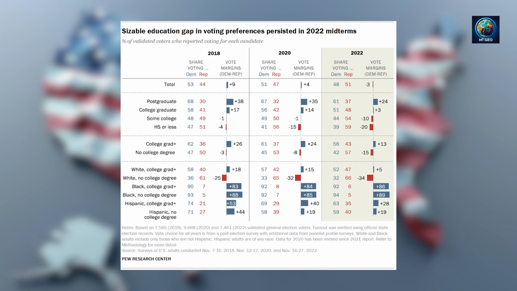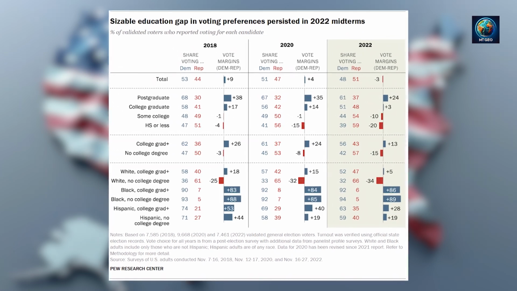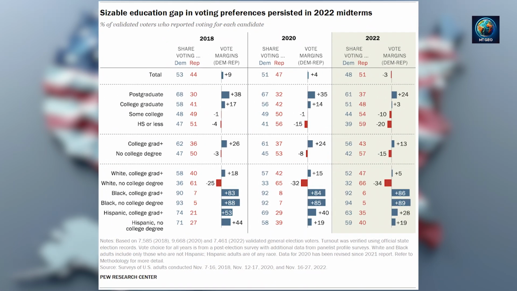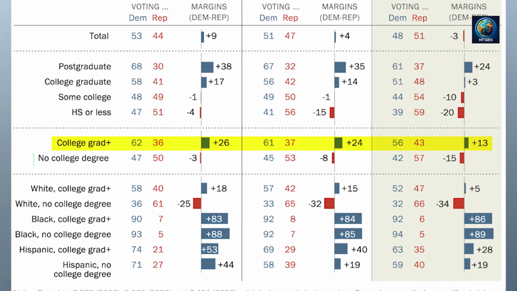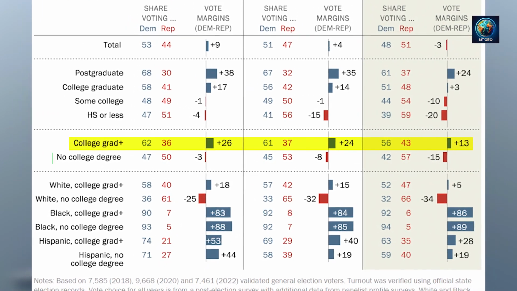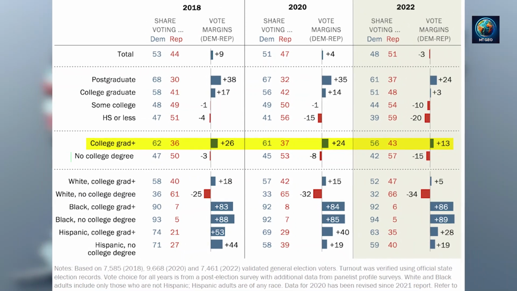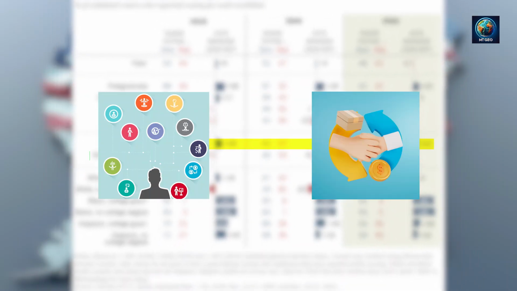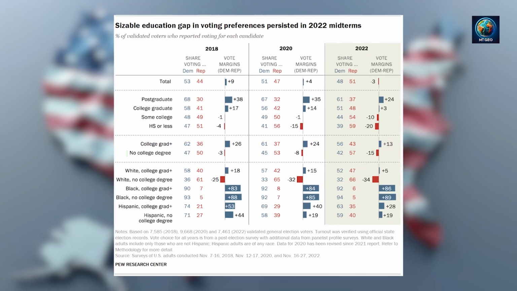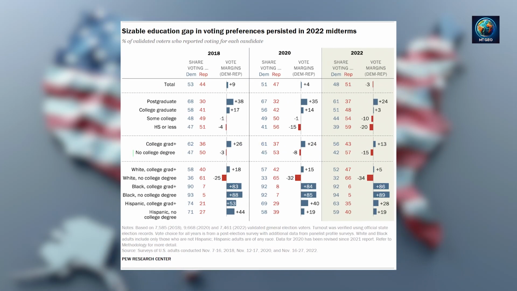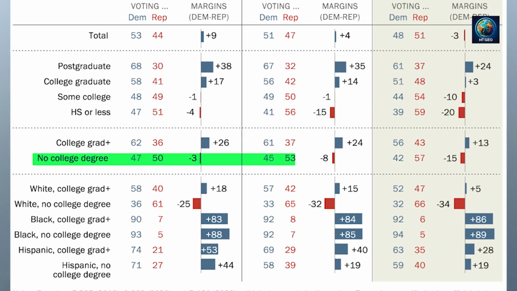Education level is another significant determining factor. Voters with a college degree or higher are more likely to support the Democratic Party, especially in urban areas and coastal states with more developed economies. They typically hold more liberal social and economic views that align with Democratic policies. Voters without a college degree, particularly in rural areas, are more inclined to support the Republican Party.